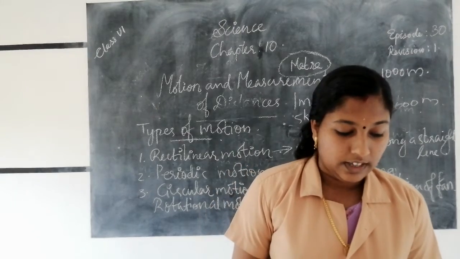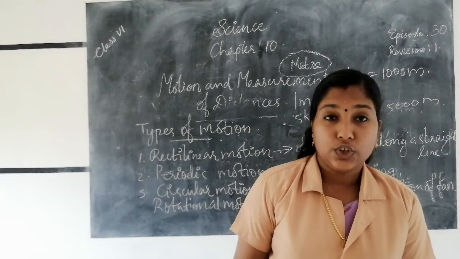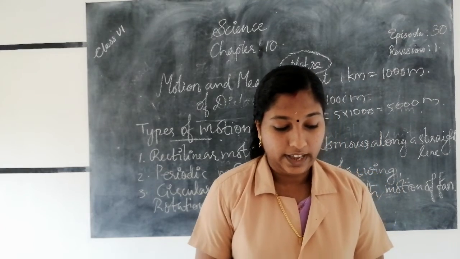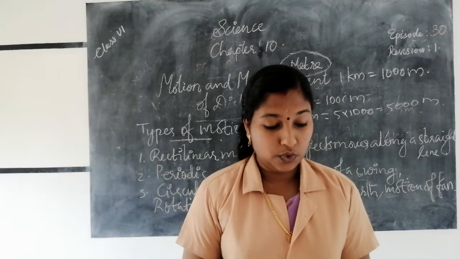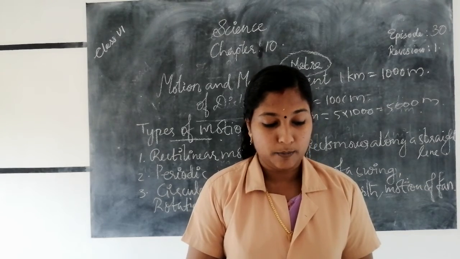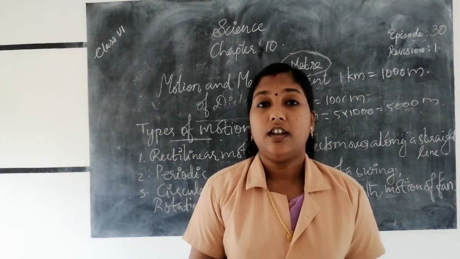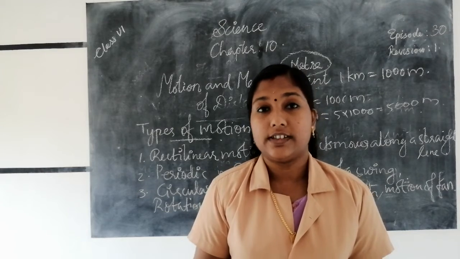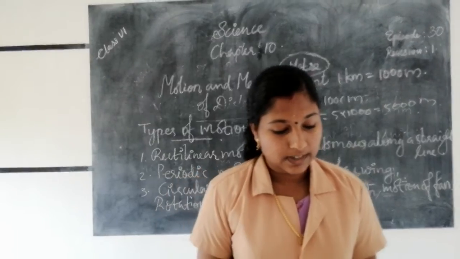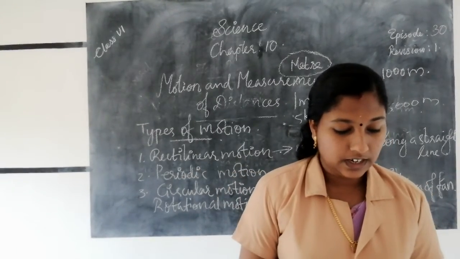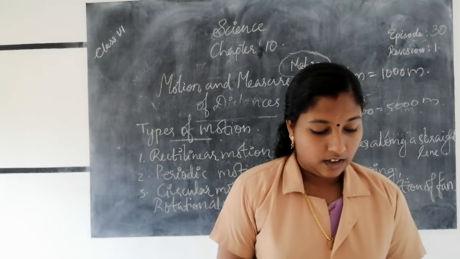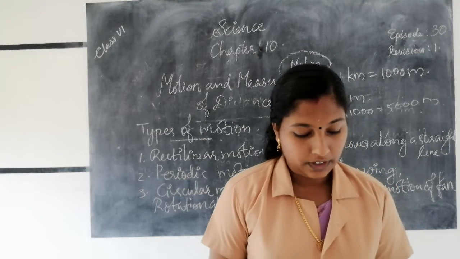You should arrange the increasing order of those lengths: 1 meter, 1 centimeter, 1 kilometer and 1 millimeter. Then write the answer in your notebook and send it to me. Okay, children? This is a work for science. The height of a person is also given. Some problems are also given in your textbook.